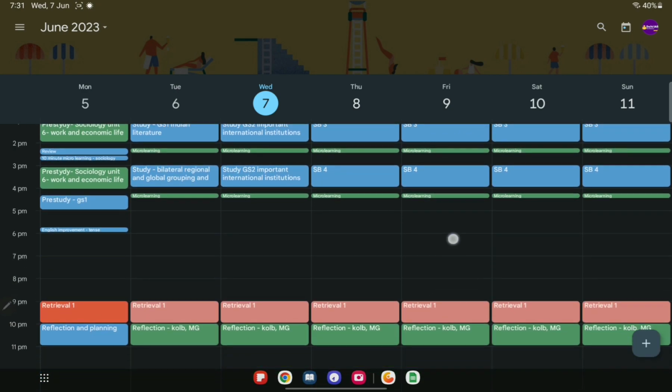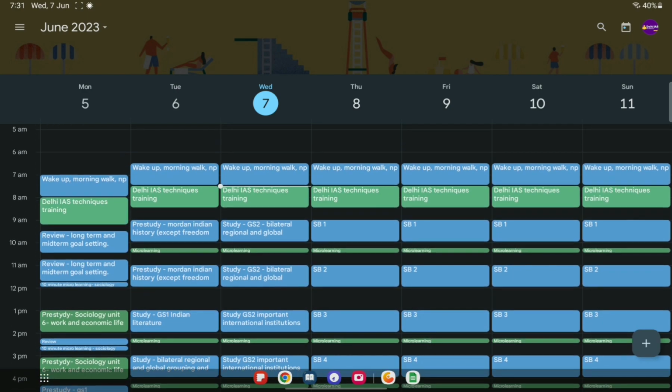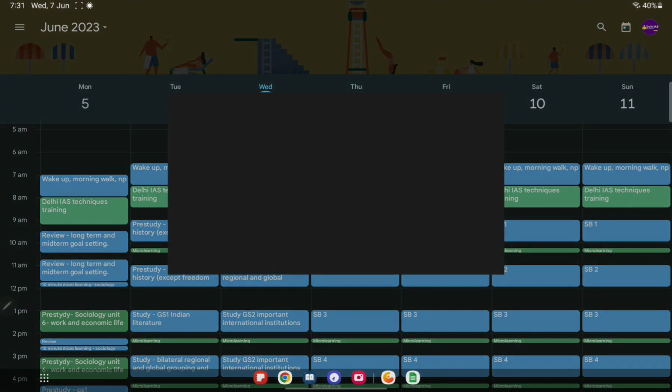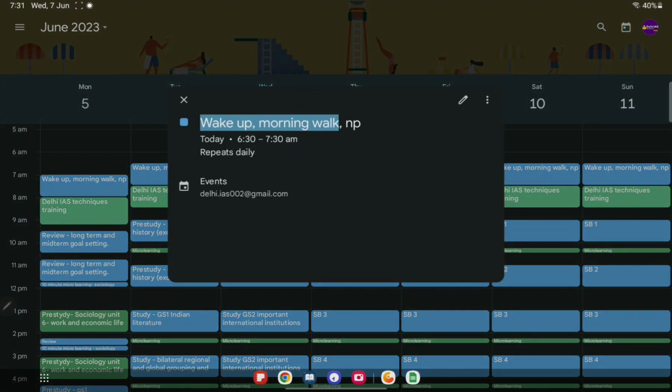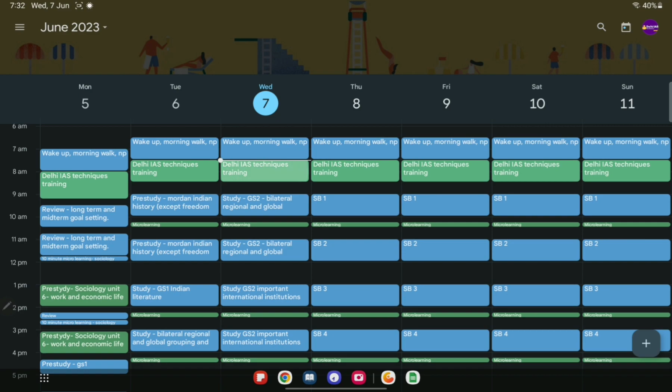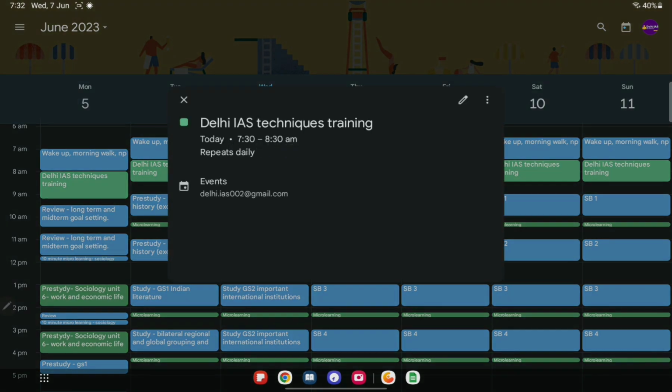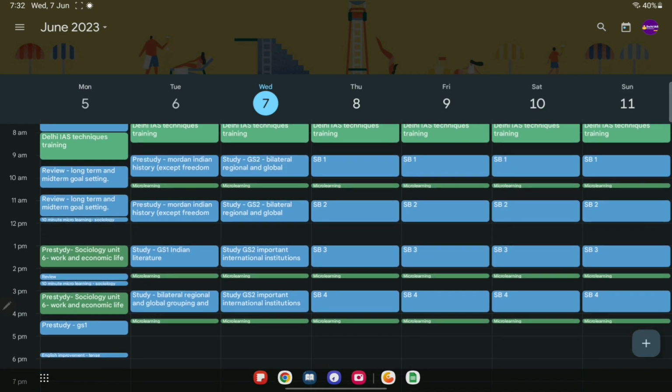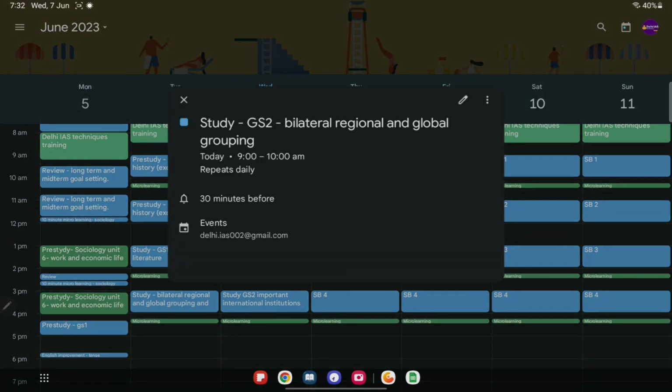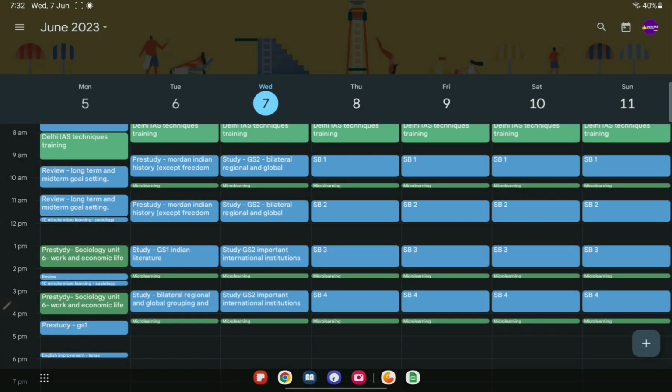Okay, that's fine. And yes, in between, my time starts from morning 6:30 to 7:30: wake up, morning walk and newspaper if possible. Then 7:30 to 8:30 is technique training, whatever my technique will be, I will do that. And 8:30 to 9 will be my breakfast. I hope I will complete it before 9.